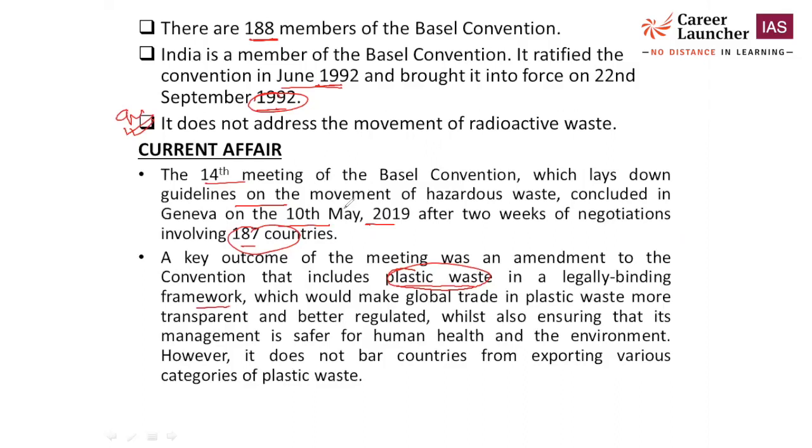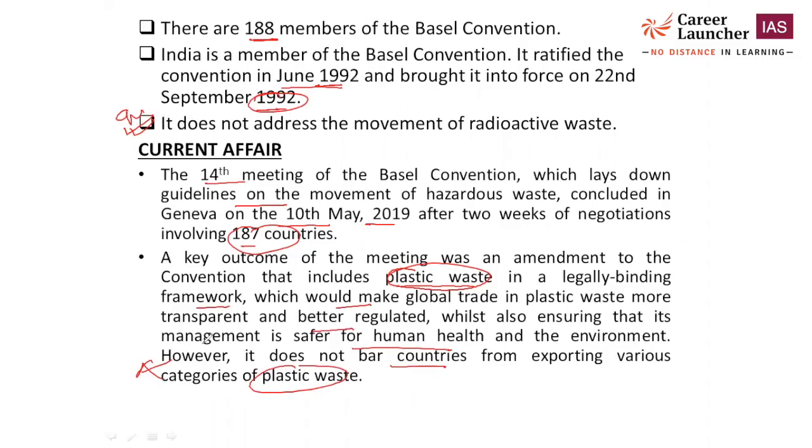But in 2019, when the agreement was signed, it was found that plastic waste should also be included as part of hazardous substances, which would make global trade in plastic waste more transparent and better regulated. Also, ensuring that its management is safe for human health and the environment. However, it does not bar countries from exporting various categories of plastic waste. This is again important. So plastic should not be completely banned.